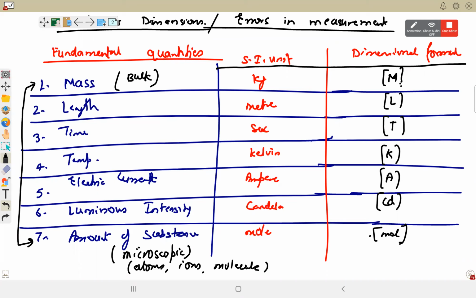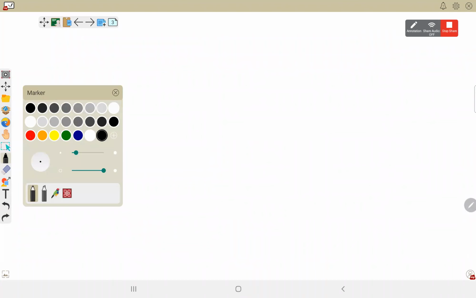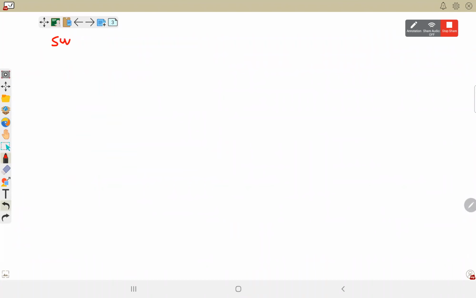ये 7 फंडामेंटल क्वांटिटीज चाहिए. इसके अलावा 2 सप्लीमेंट्री और सब फंडामेंटल क्वांटिटीज चाहिए हमें रिप्रेजेंट करने के लिए, किसी भी नई क्वांटिटी को डिफाइन करने के लिए. What are those supplementary quantities? Why are they called supplementary and not included in fundamental? Because they are dimensionless. First is plane angle.